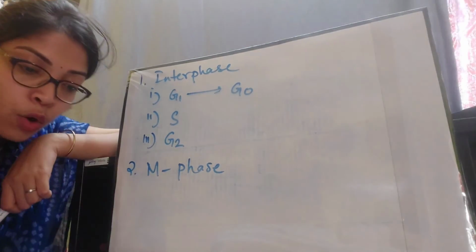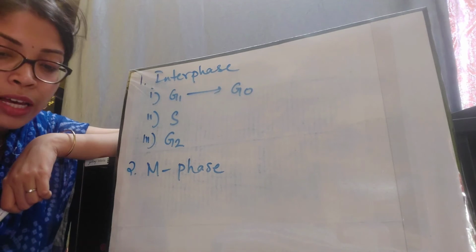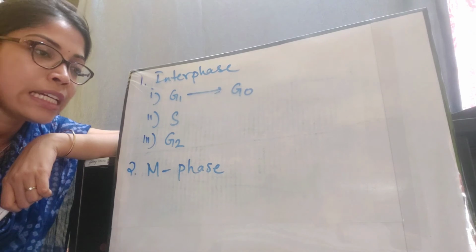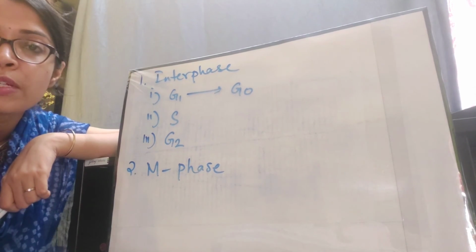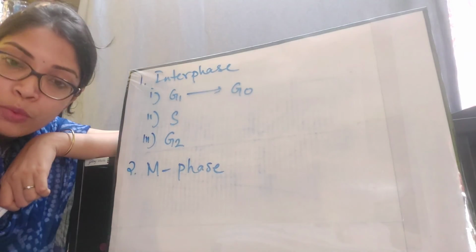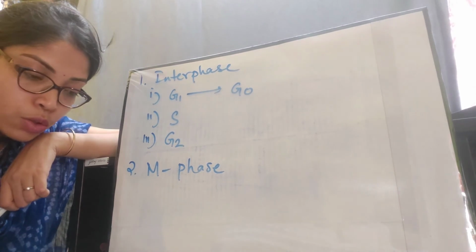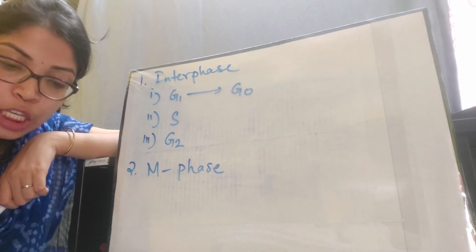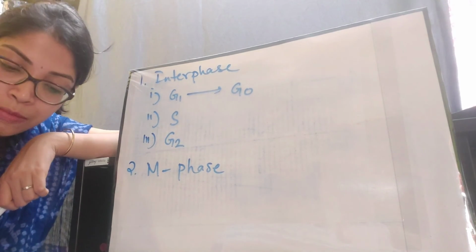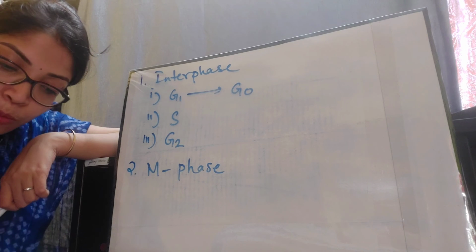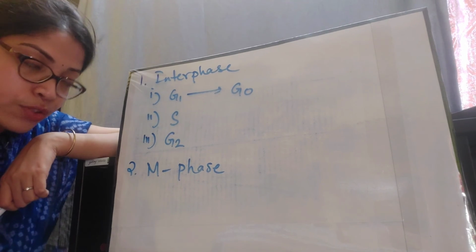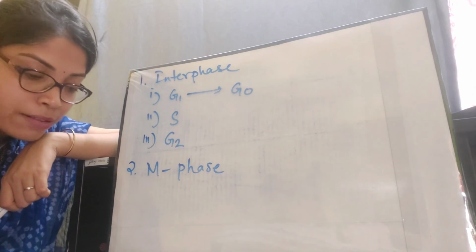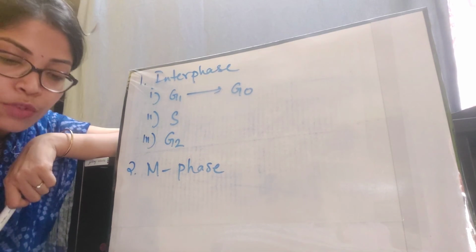Now I hope it is clear to you all. If these phases are not clear to you, then when I talk in more detail about mitosis and meiosis, it will be difficult for you to cope with what I say. So this is all for the cell cycle. You will have to learn the chart that I did in the previous video, which you have in your book as well, and then the characteristics of each phase and the duration of each phase. From the cell cycle you don't have to do anything else.